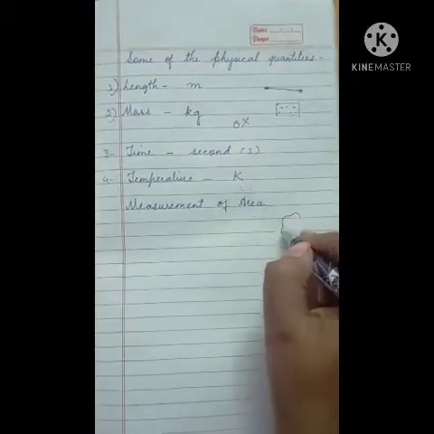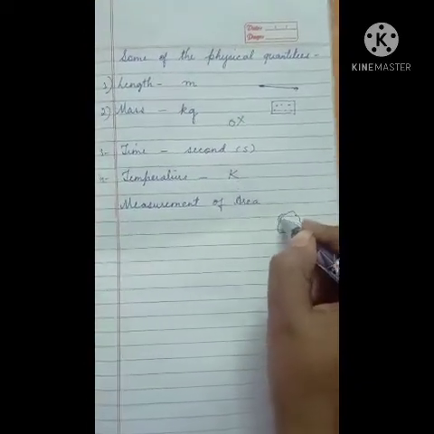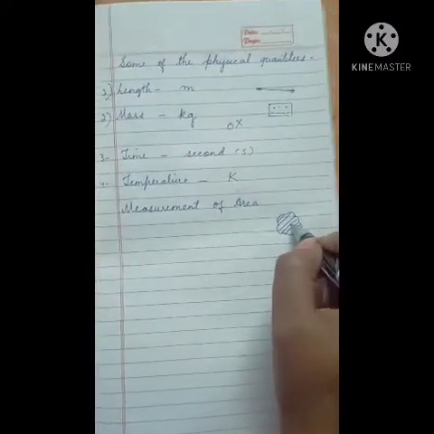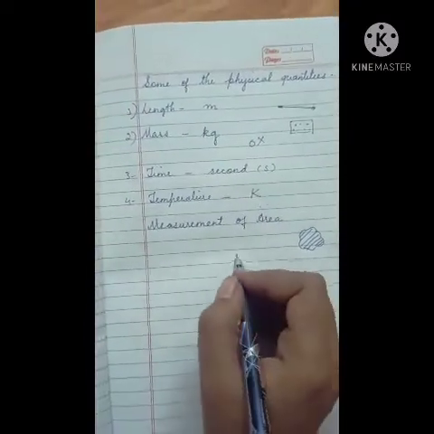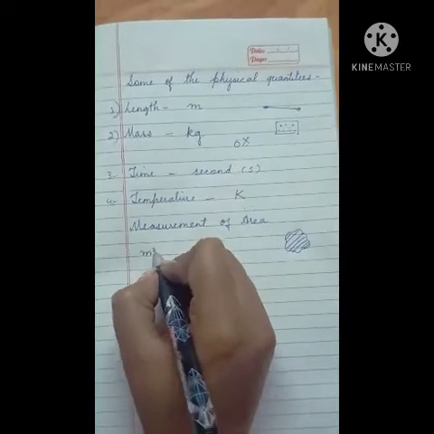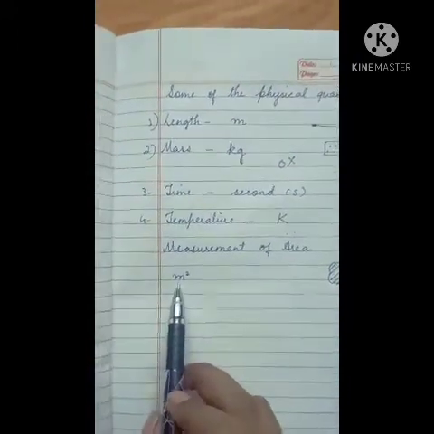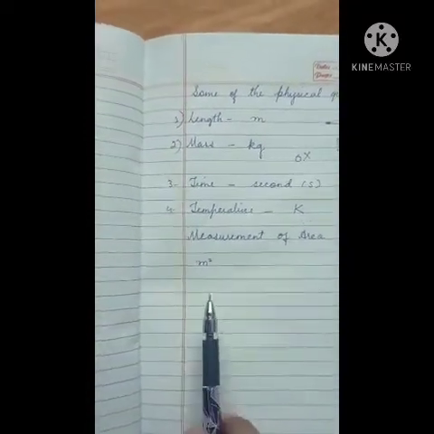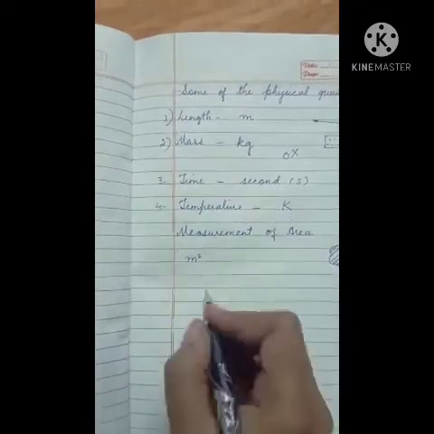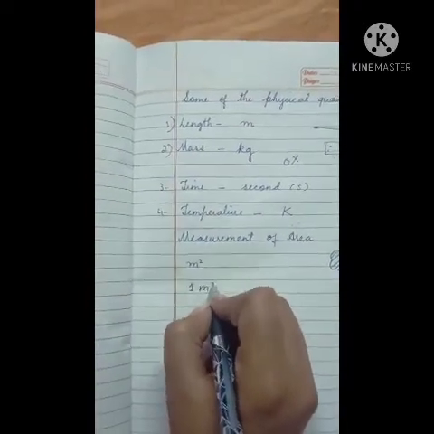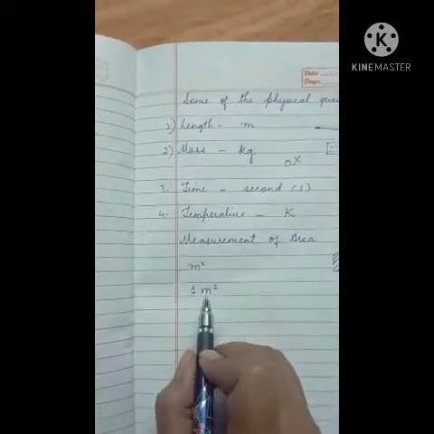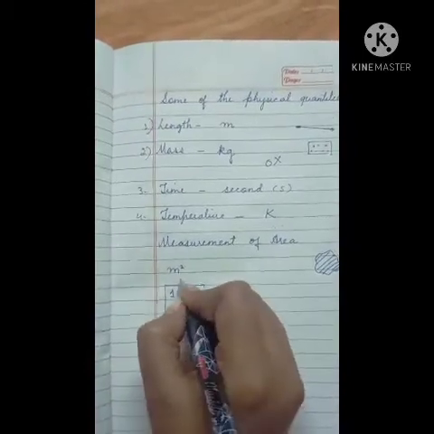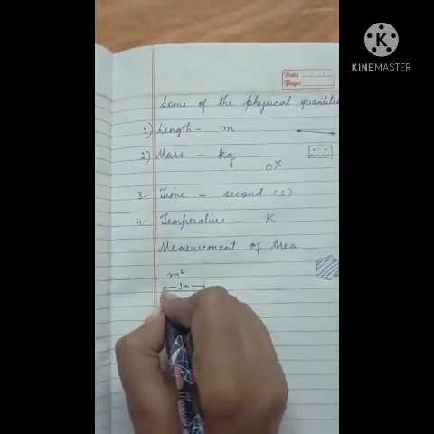The SI unit of area is square meter, written like this: m squared. 1 meter square is the area of a square, each of whose side is 1 meter.